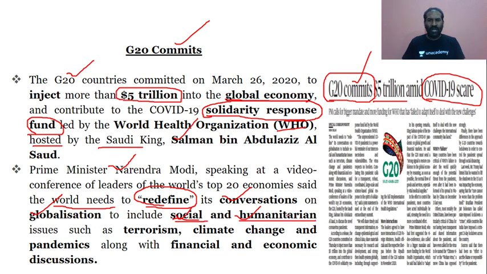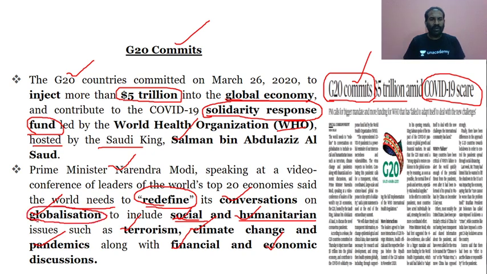So the need of the hour, the Prime Minister of India thinks, is that redefining globalization has to include social and humanitarian issues such as terrorism, climate change, and pandemics, along with the financial and economic discussions. The point made by our Prime Minister is well taken, because it is the need of the hour for all the global economies and countries that there has to be a change in the